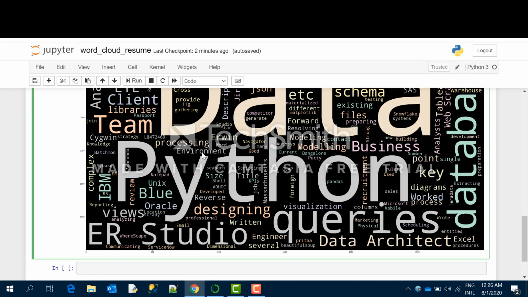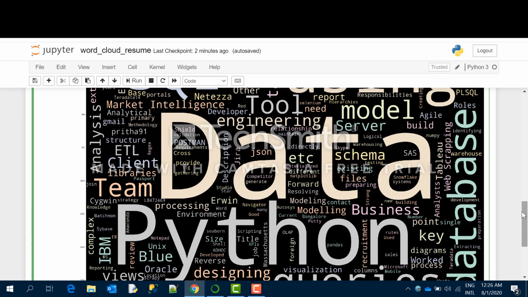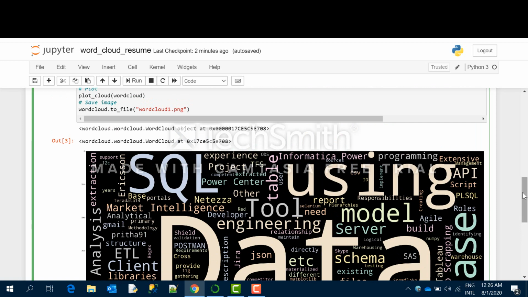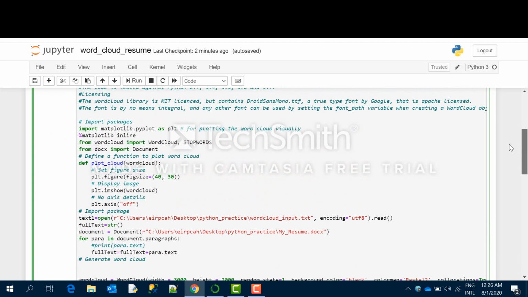So like that, queries, studio, data architect, these are coming. It is relative, like data is the most used word, so it is coming in the biggest format, so you can understand that this is quite relative.